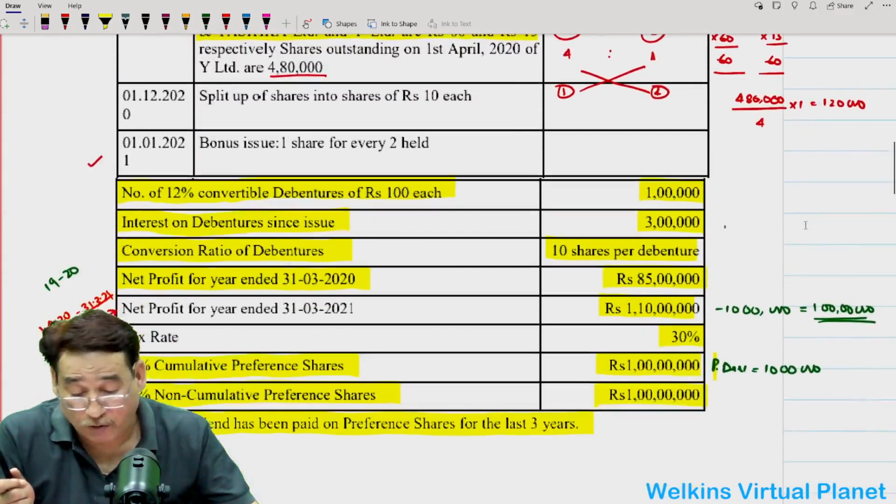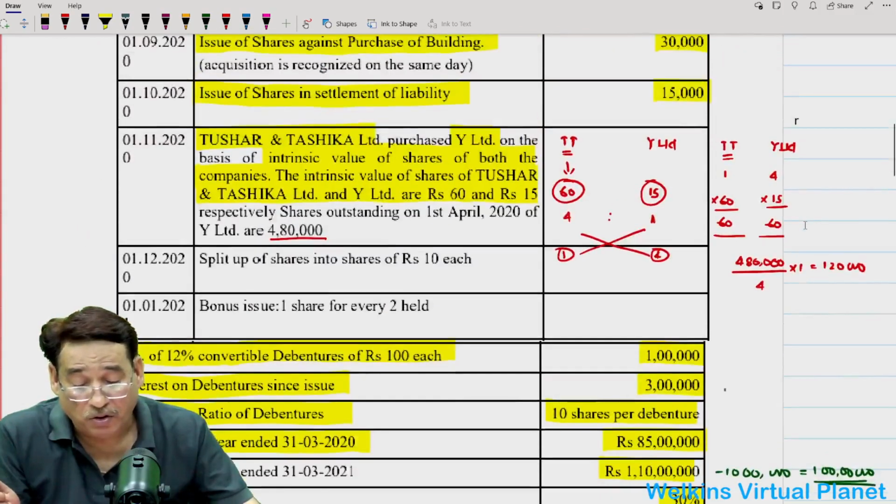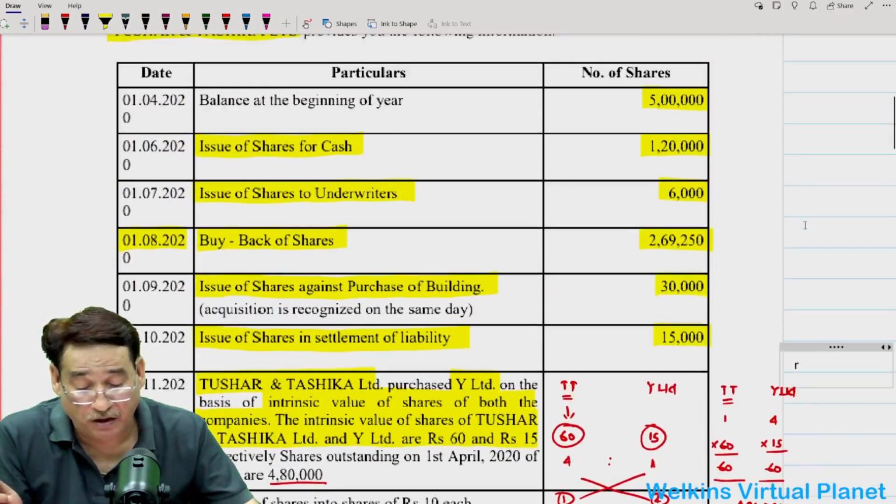It is given in the question that 12% convertible debentures of 100 each are also given to you. Is it clear to you or not? So all these things are given here in the question.